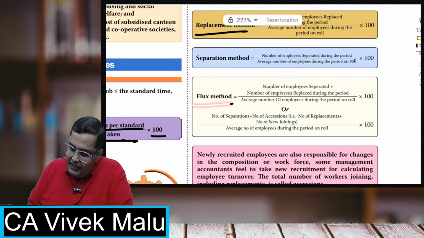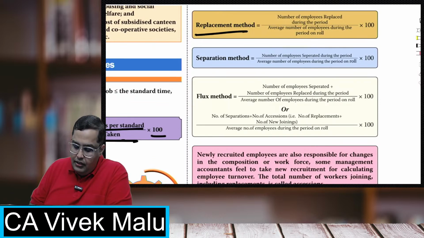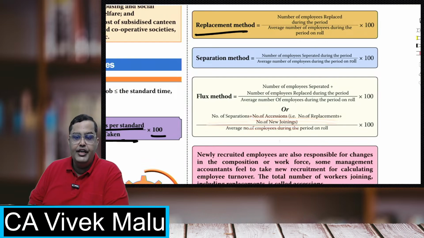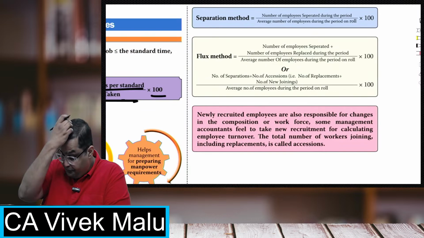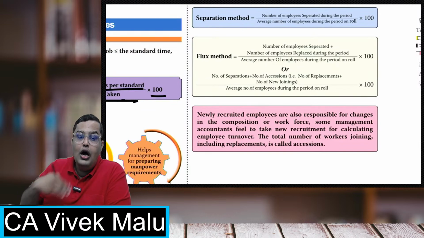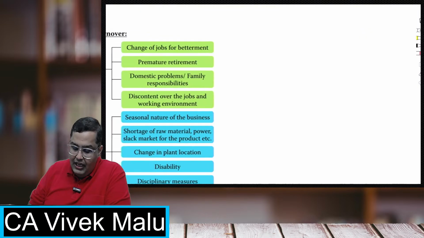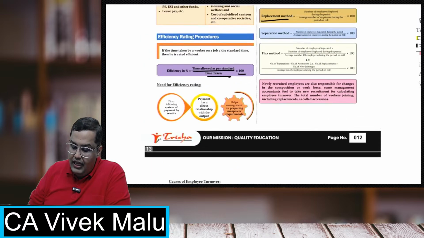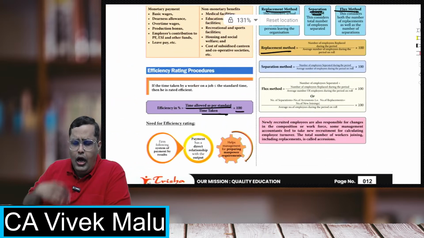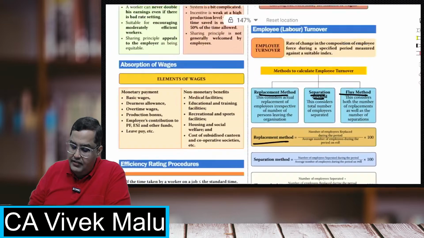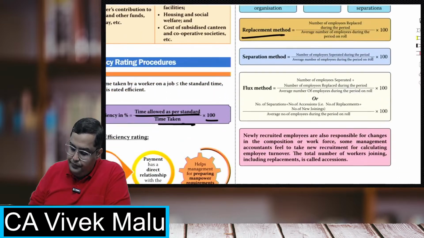So in the flux method, if you are expanding, then number of separations plus number of accessions, that is replacements plus new joinings, upon average number of employees, will give you the flux method. That will show you how fast your employees are changing as a result of employee turnover.